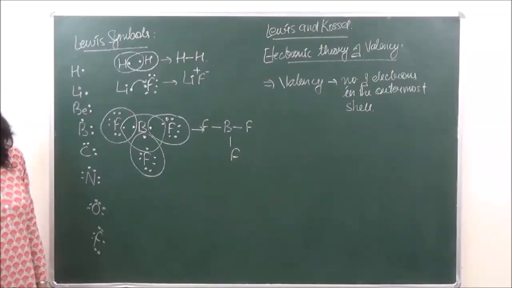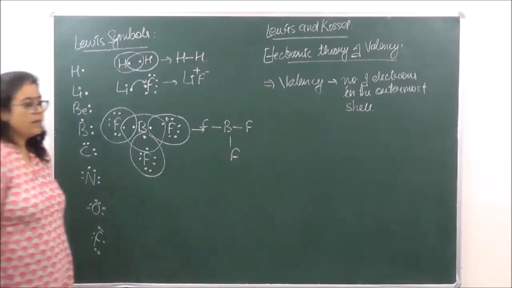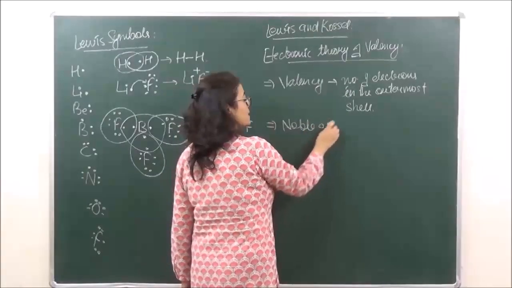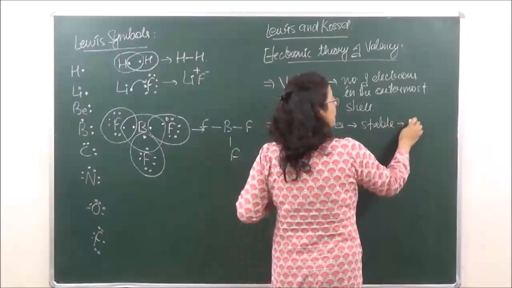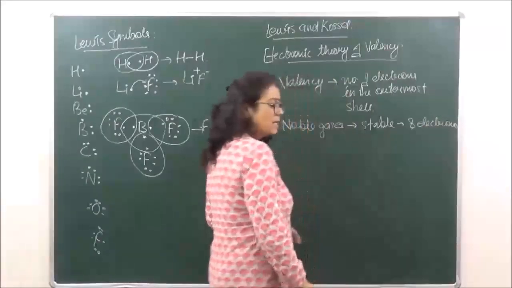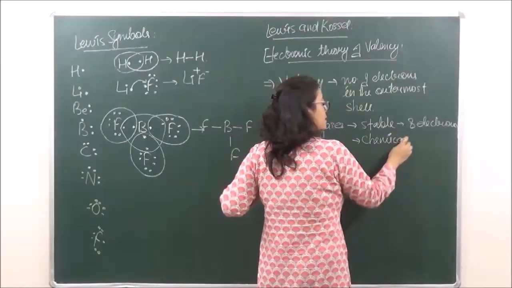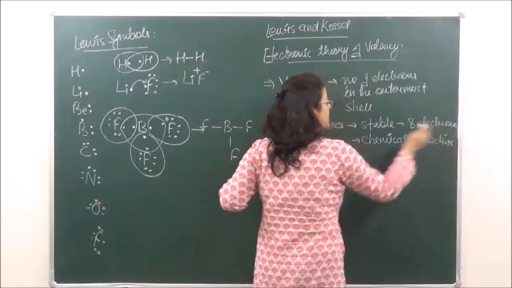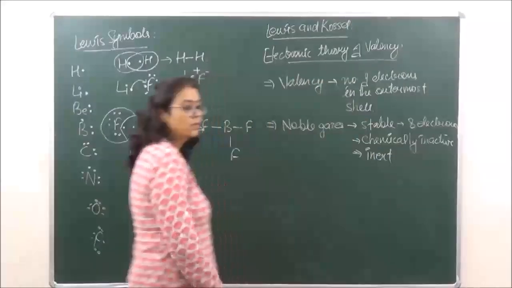Number 2, electronic configuration of noble gases is stable. That is, they have 8 electrons in the valence shell. Therefore, we say that noble gases are chemically inactive, or another word which we can use over here, they are inert.